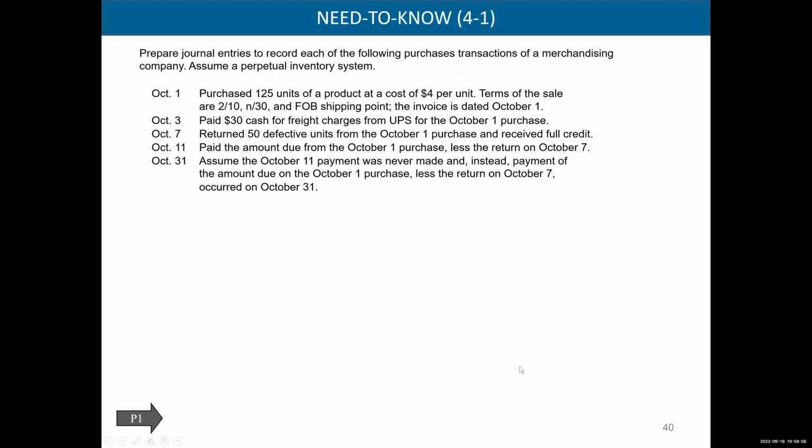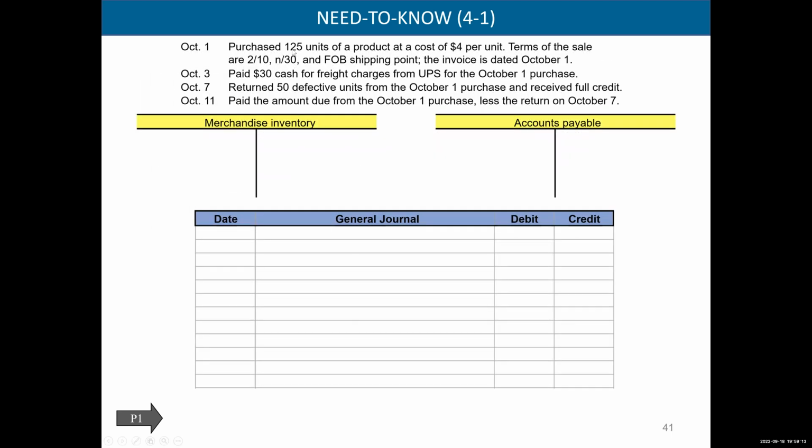Let's try some journal entries here. We've got, on October 1, we purchased 125 units of product at a cost of $4 per unit. Well, what would that be? Well, let's go ahead and see. 125 units times 4. Well, 125 times 4 is 500. So we're buying $500 worth of merchandise. Now, we know the terms are 2/10, net 30.